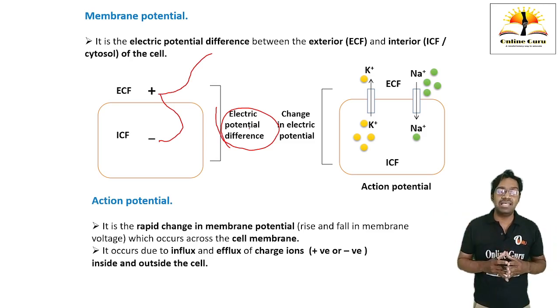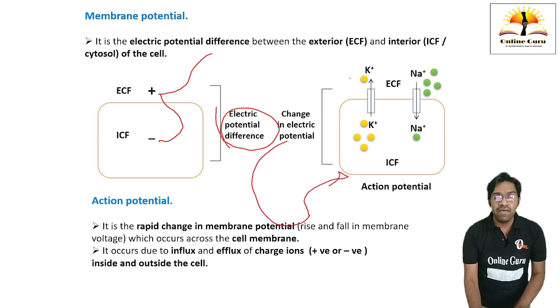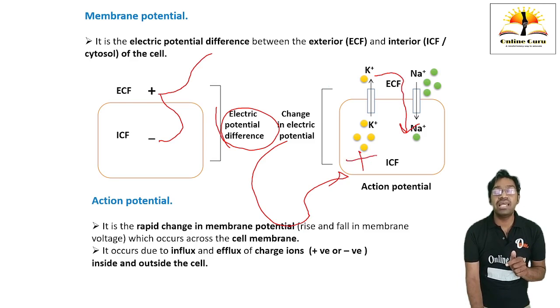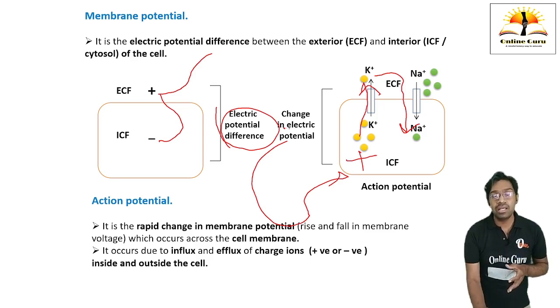The electrical charges which are present are going to move inward, it is called as influx, and when the charge is going to move outwards, it is called as efflux. It may be positive or negative charge. These are going to contribute towards the action potential. See here, when the sodium ions are going to move inside, it is going to cause the increase in positive polarity into the cytosol. But when these potassium ions, which are having positive charge, are going to move outwards, it is going to increase the negative polarity into the cytosol. See here, it is going to generate negative polarity.